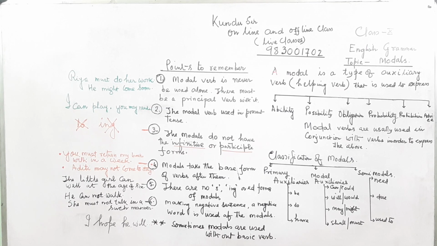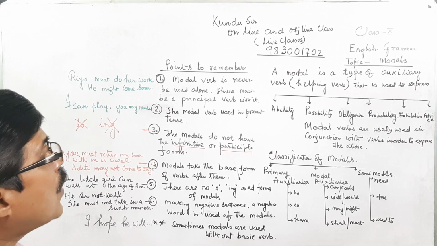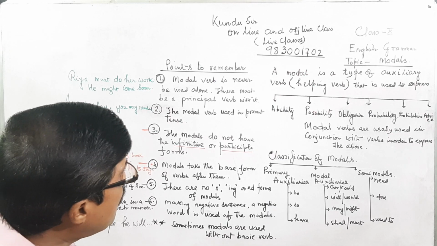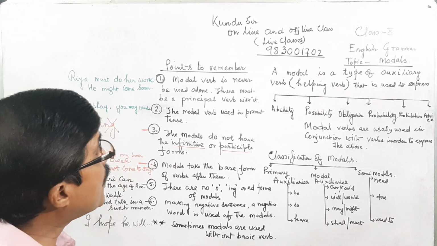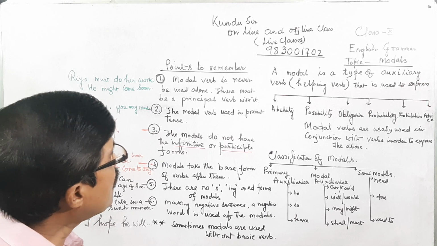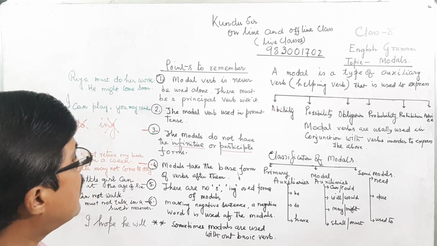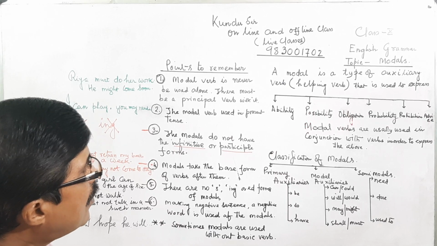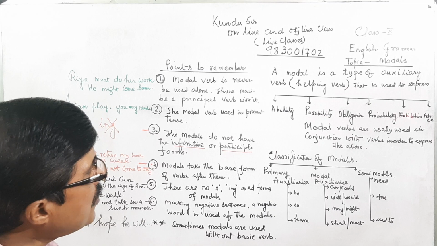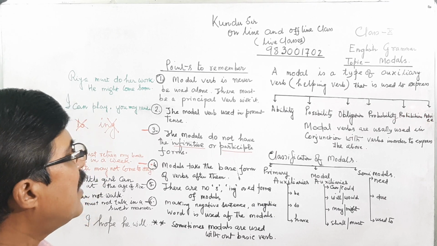That means a modal is a type of auxiliary verb. What will be the mode of the verb? That is a helping verb. A modal is a type of auxiliary verb, a helping verb that is used to express ability, possibility, obligation, probability, prohibition and advice.